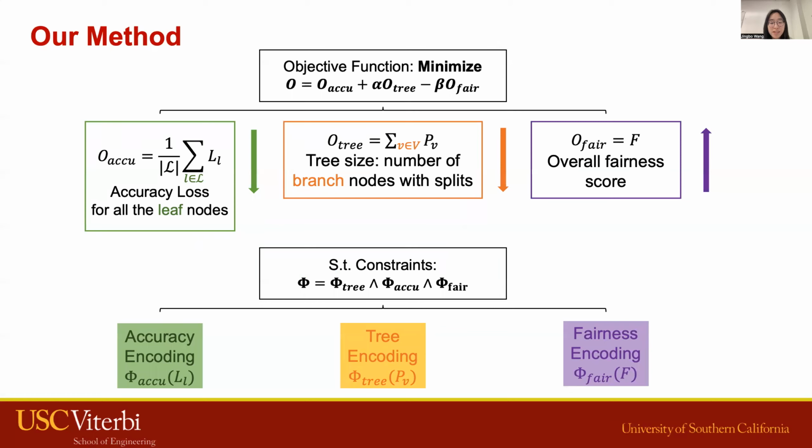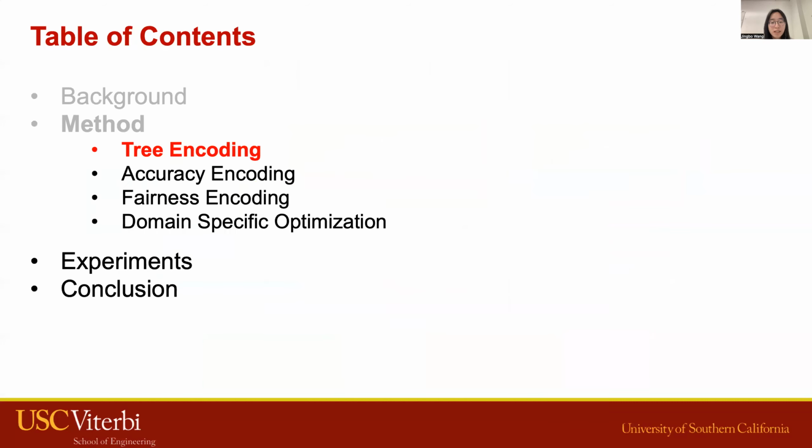Before we optimize the objective, we also have to satisfy the constraint phi, which must be encoded as a conjunction of equality or inequality constraints. These constraint formulas phi share the same variables as the objective function. The objective, together with its constraints, will be solved by an off-the-shelf ML solver. Now we will first introduce the challenges for encoding the tree structure.